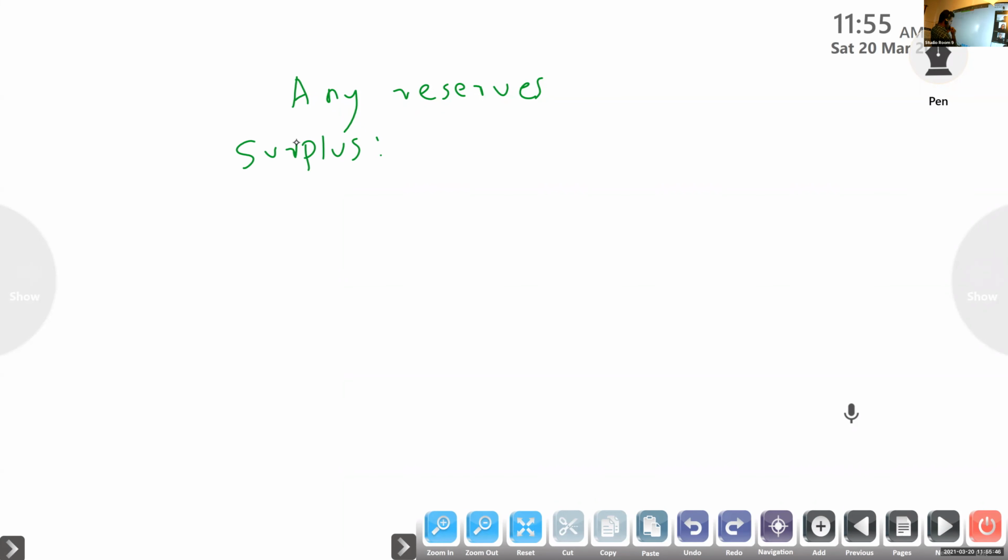The net profit that we are transferring goes to reserves and surplus only.